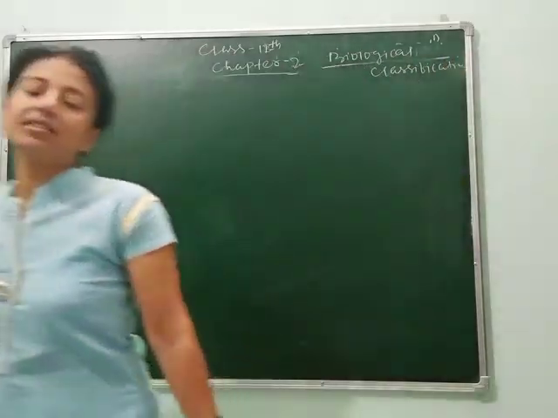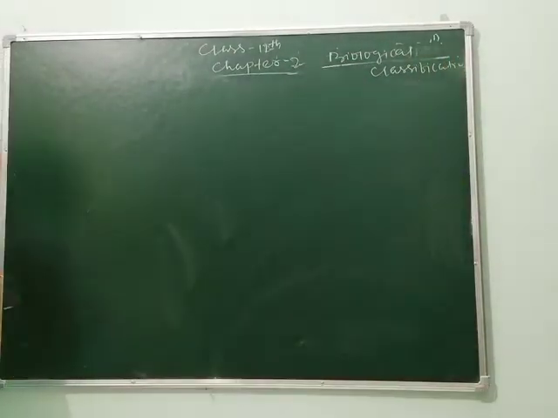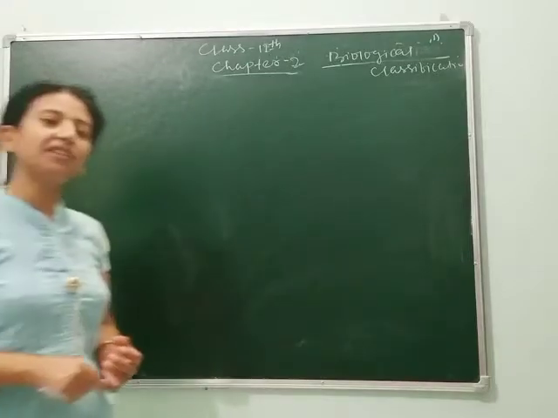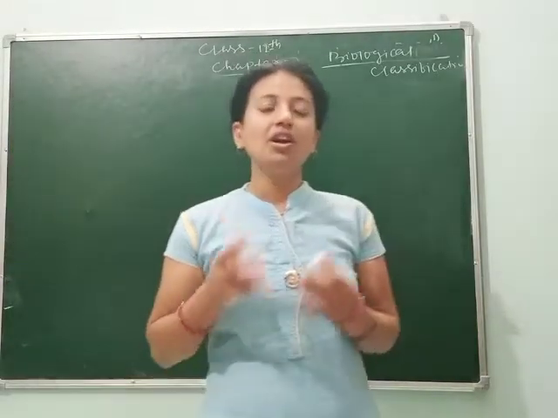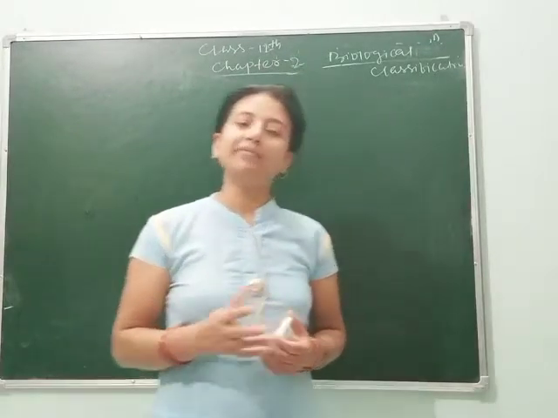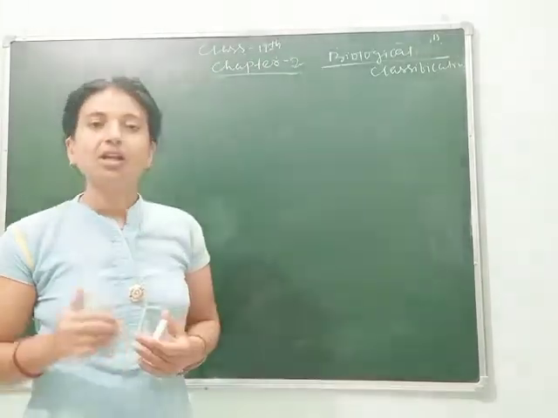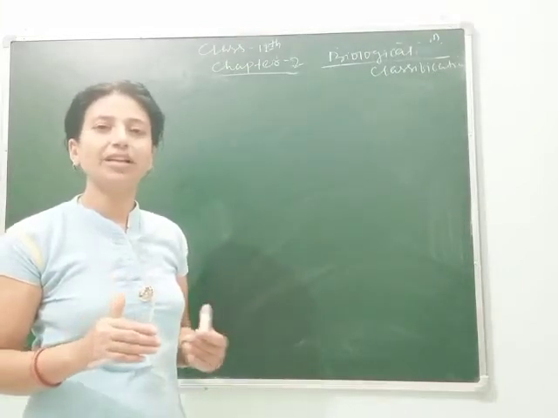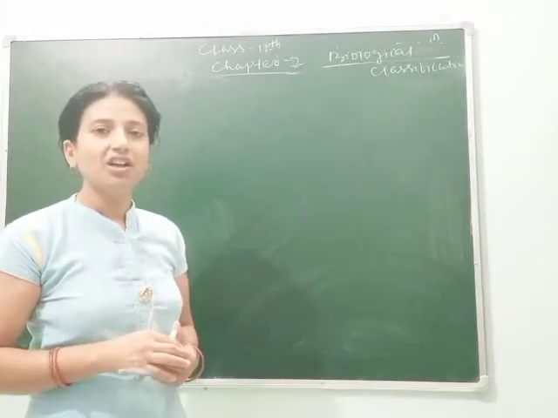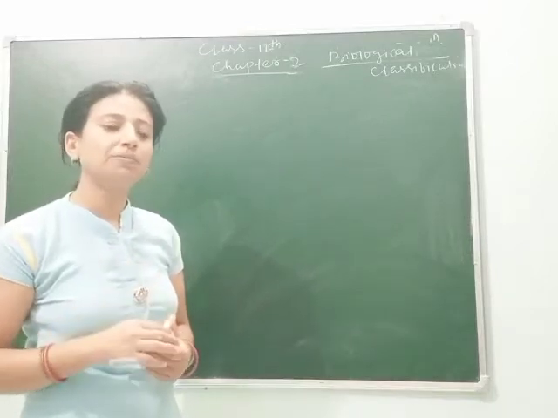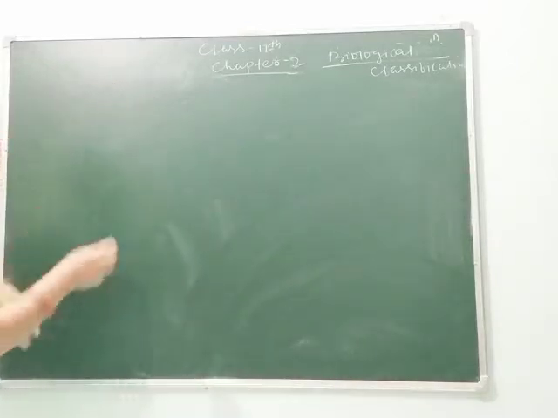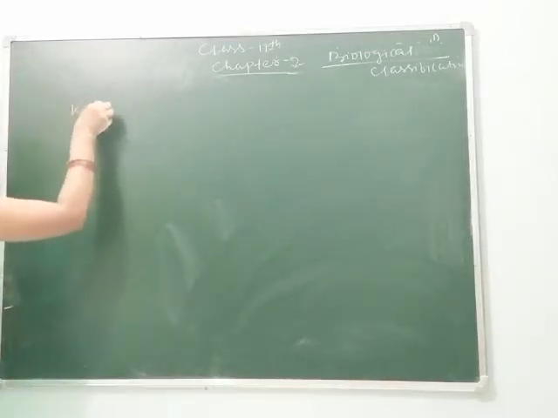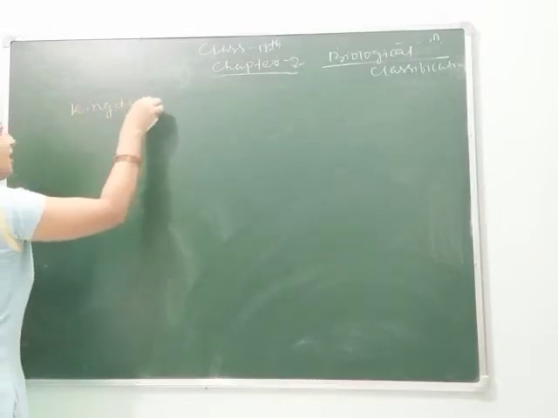In my last class, I gave you an introduction to different types of classification systems, in which we learned about the two kingdom classification system and the five kingdom classification system, and how different species are categorized under different divisions. Today we will study the first kingdom of classification, that is Kingdom Monera.